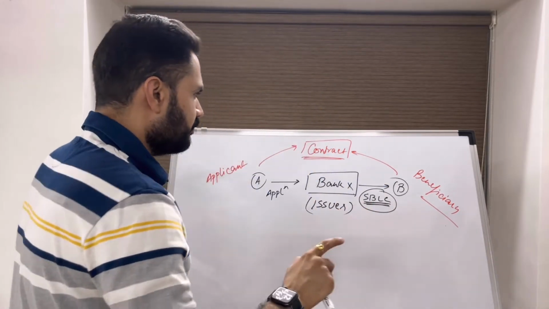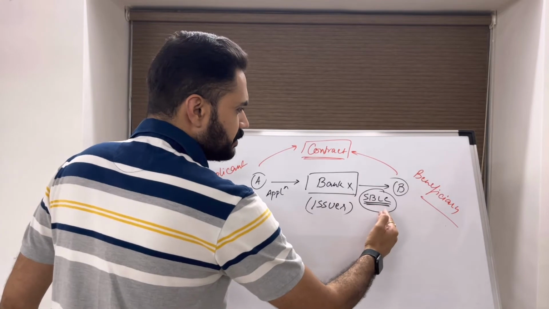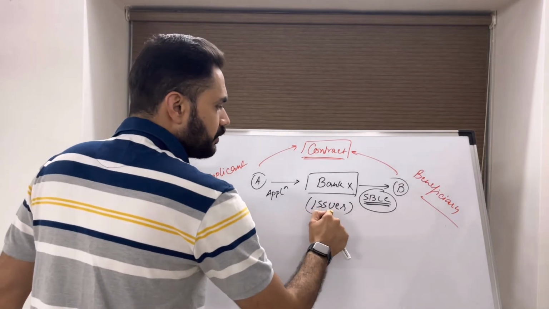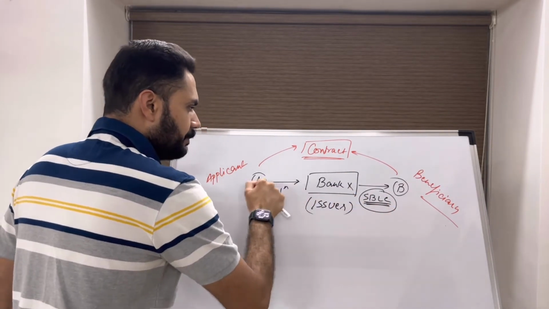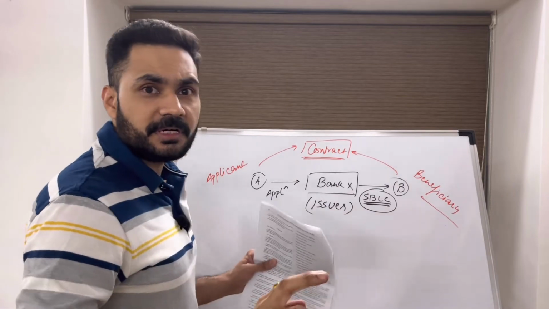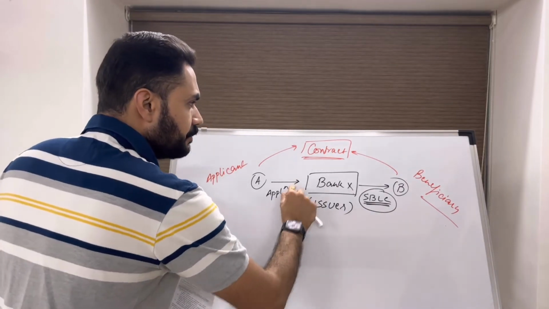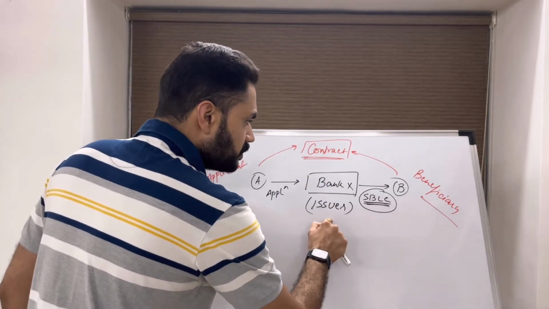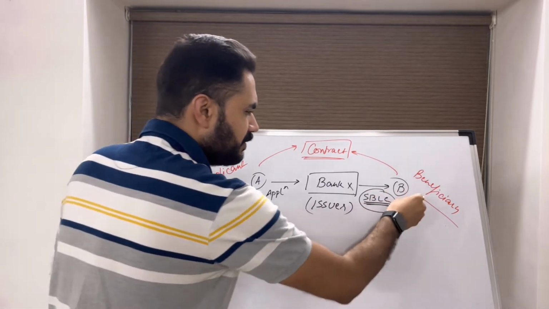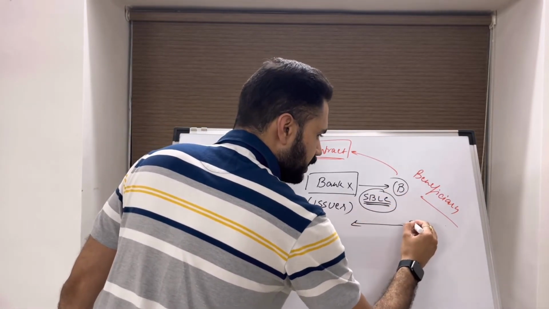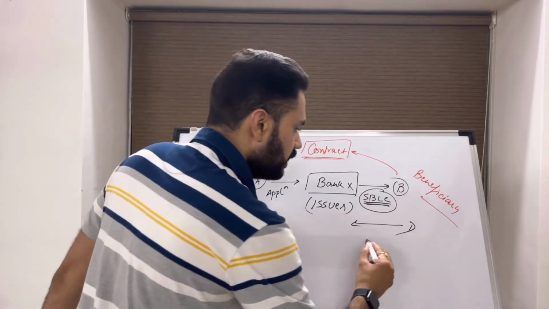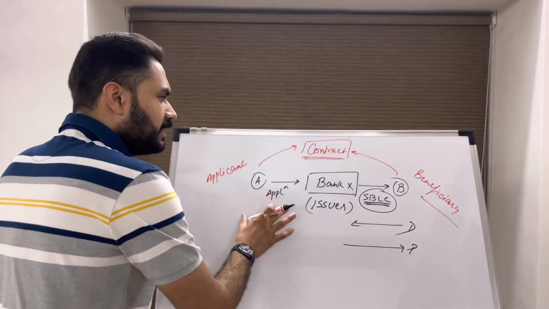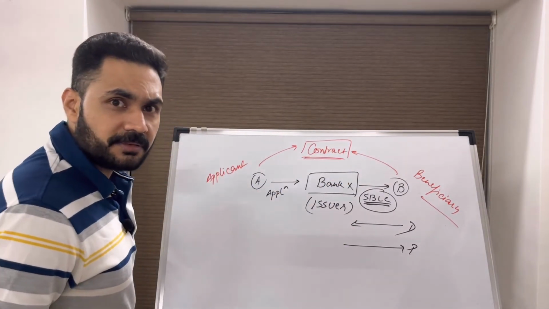Next is 1.08. 1.08 deals with the limitations to the issuer's responsibility. What it says, number one, the basis of issuance of this SBLC is the underlying contract. I am not responsible if the performance of the applicant under this contract is not as per the terms and conditions of the contract. If there is a breach in the underlying contractual obligations, I am not responsible. I am only responsible if you, the beneficiary, present a compliant demand or compliant documents. My responsibility is only to pay. I have nothing to do with how the applicant is performing in the underlying contract.